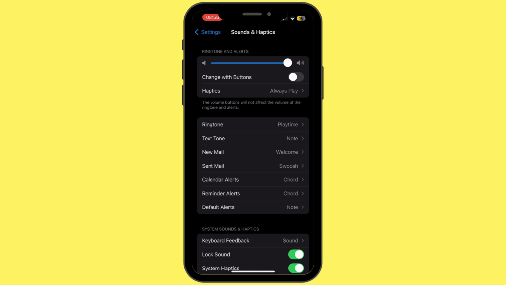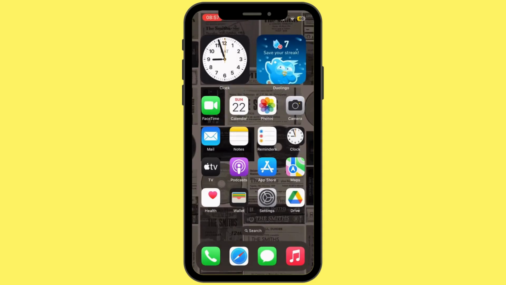Now once done, head back to your home screen and make sure that your mobile device is not on silent mode. Once you turn off silent mode on your mobile device, check if the issue persists.